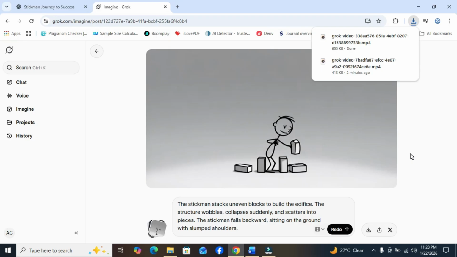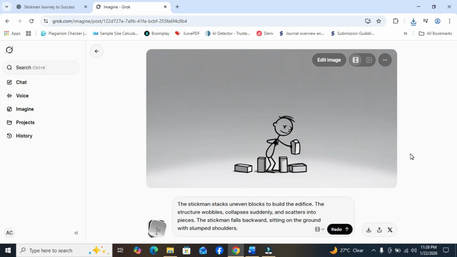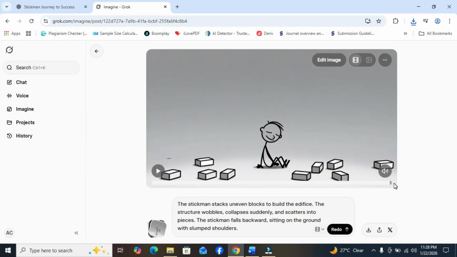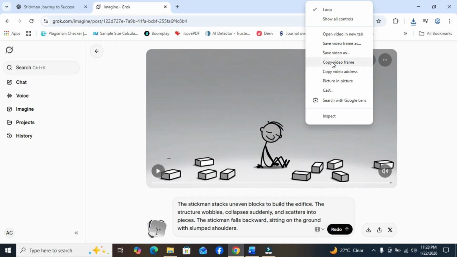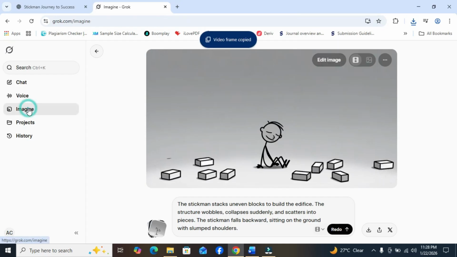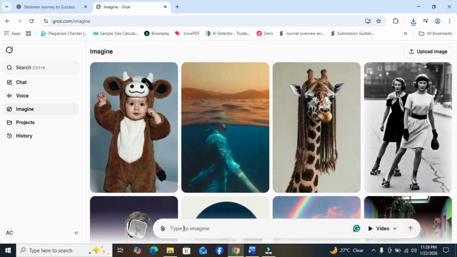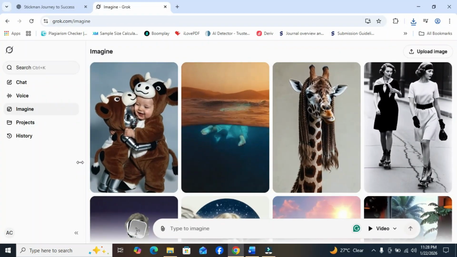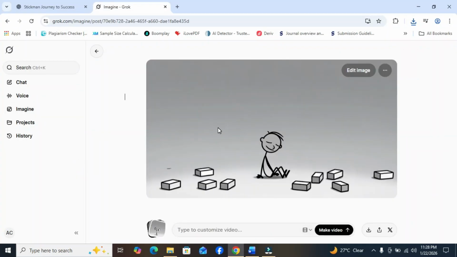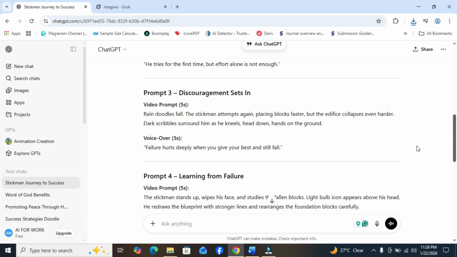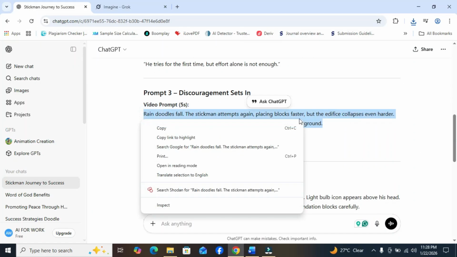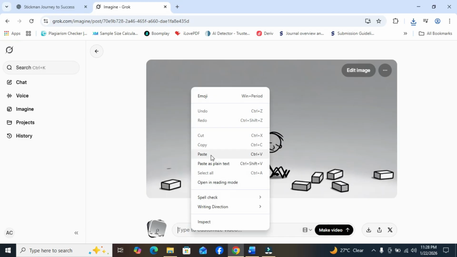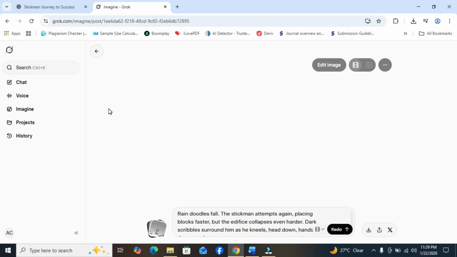Okay, it is downloaded now. And the next thing is to adjust this to the last frame, and right click and copy this video frame. Go to Imagine again and paste the video frame to reflect the last frame of the former video. You can see that we have a last frame now. So the next thing is to go to prompt 3, to animate the third script. Okay, what we are going to do is to paste this, generate.